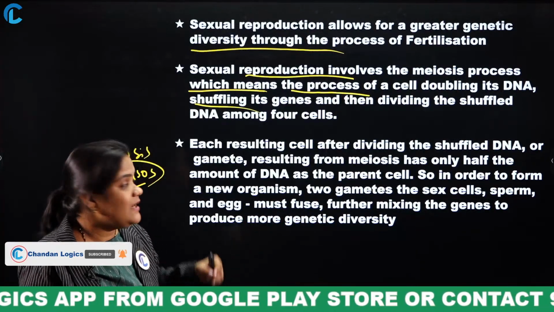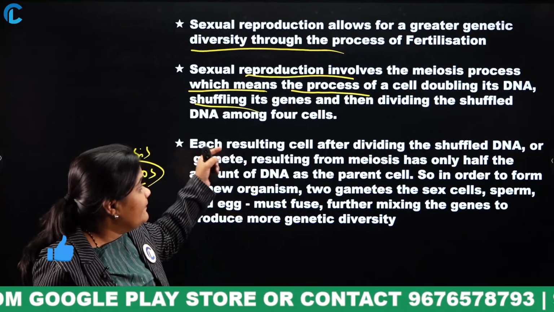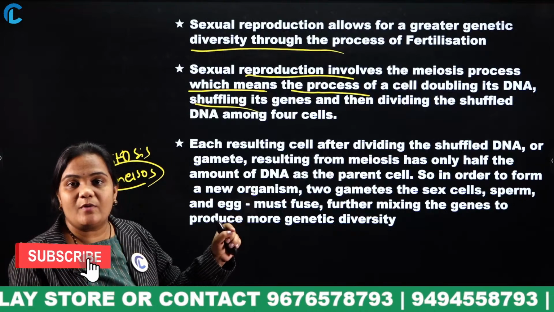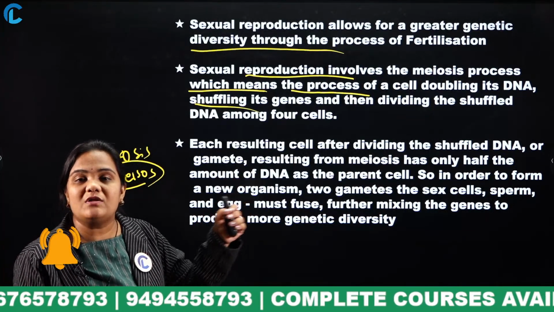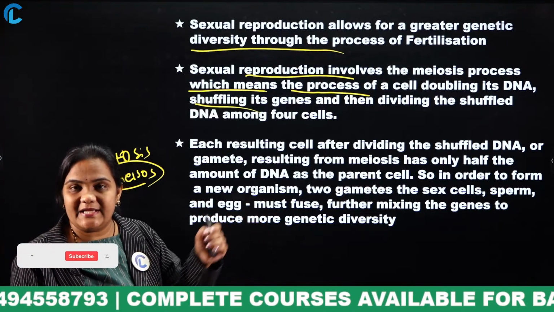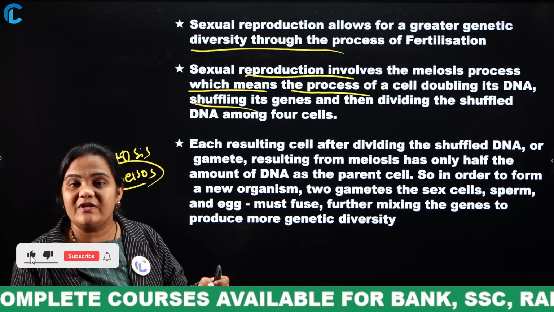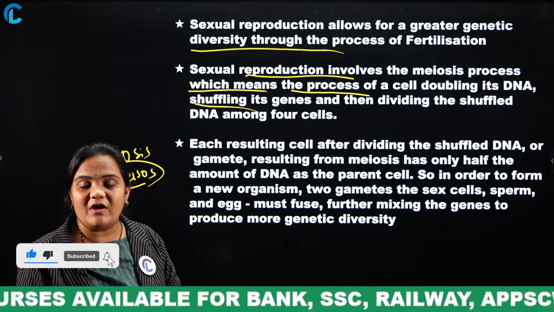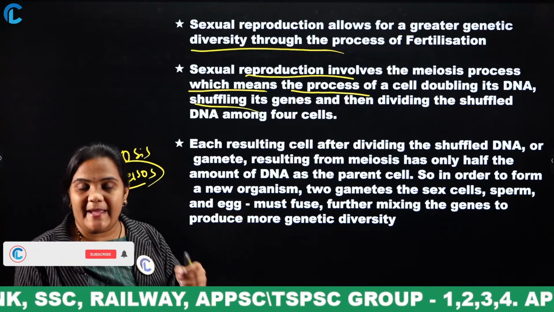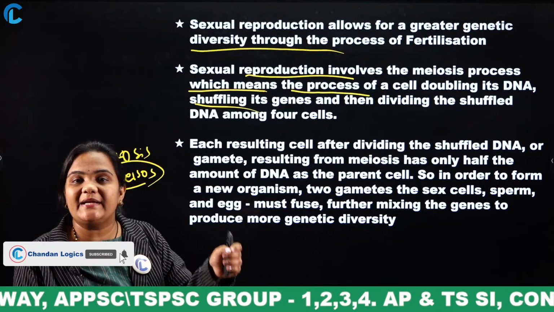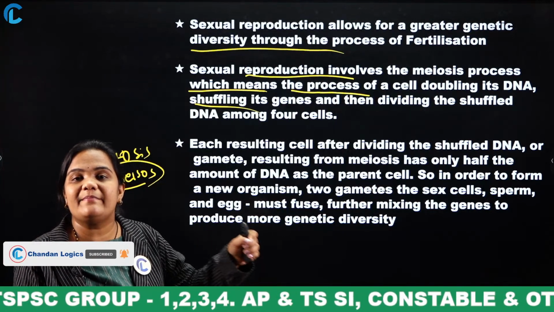So, similarly what happens here? For sexual reproduction, the meiosis process is included. What is this meiosis? 4 genetic cells having half of the chromosomes of the parents. What is mitosis? It gives 2 identical daughter cells having the same number of chromosomes.